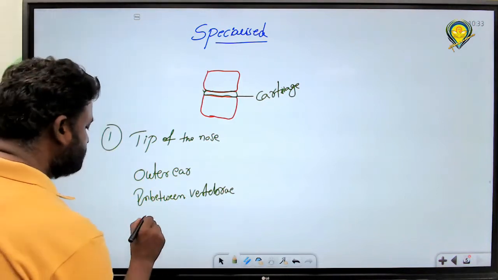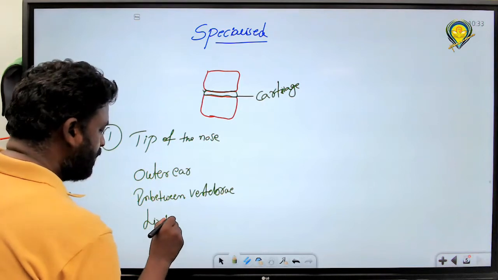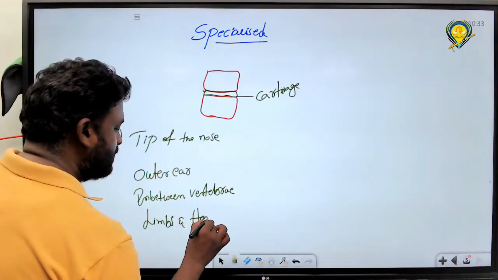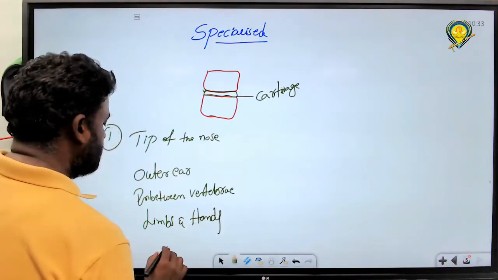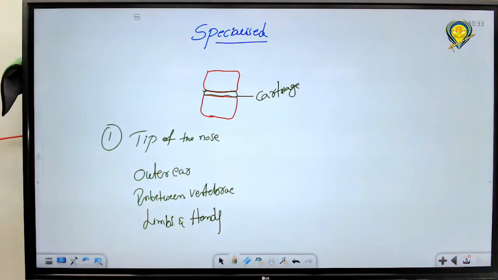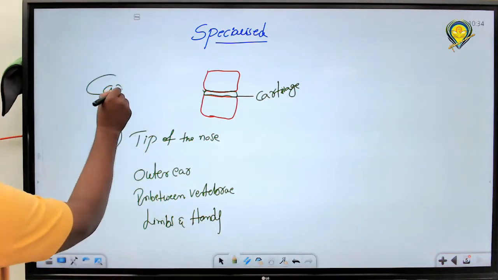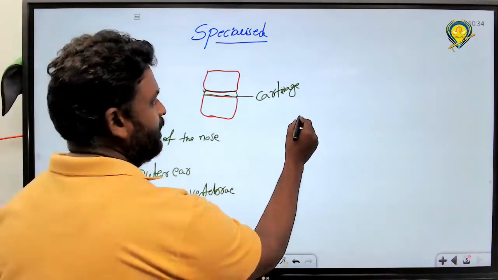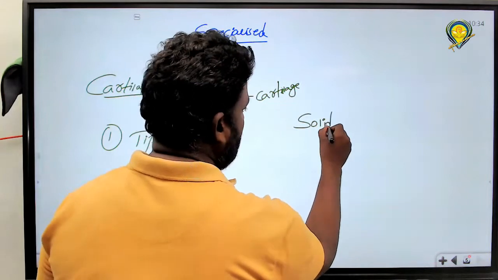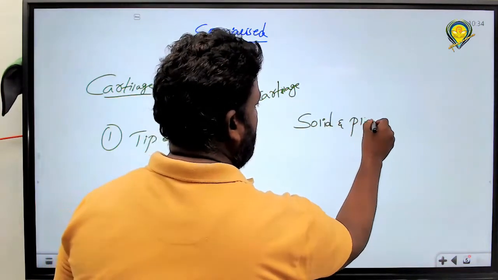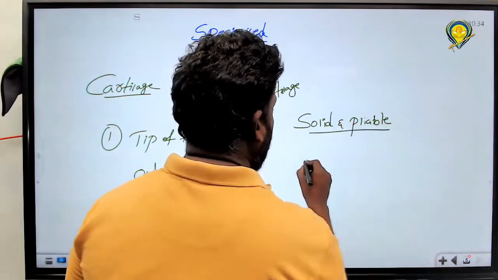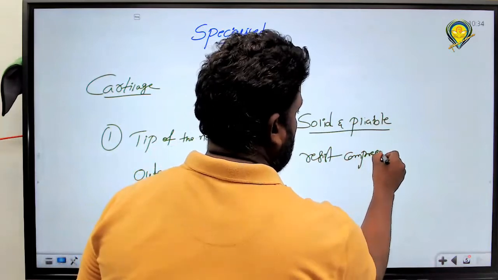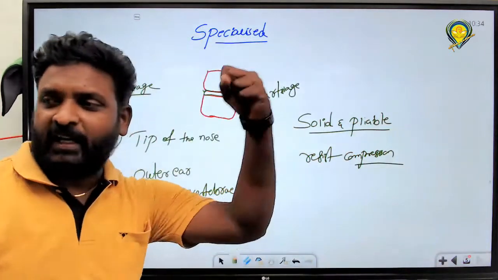And next one, limbs and even hands in adults. So there is a presence of tissue called what? Cartilage. Is cartilage pliable or non-pliable? Solid or liquid? Solid and pliable. And it also resists compression. Got it?